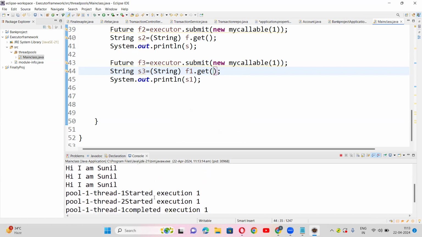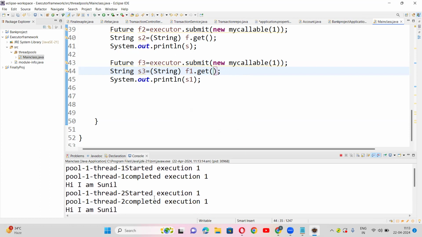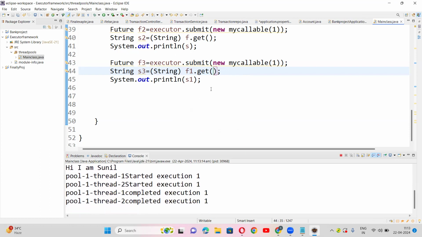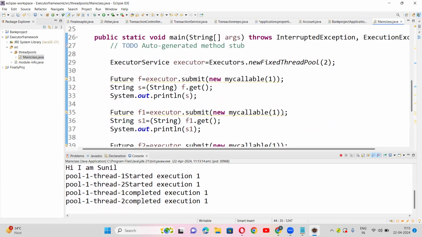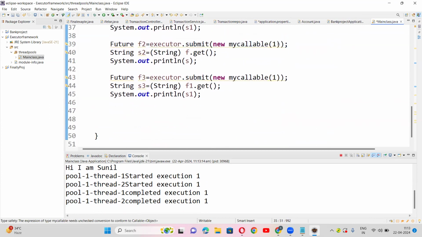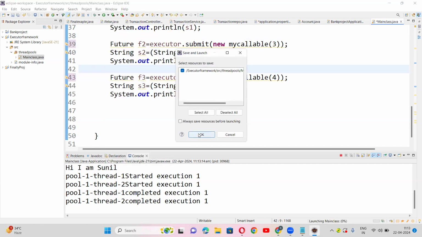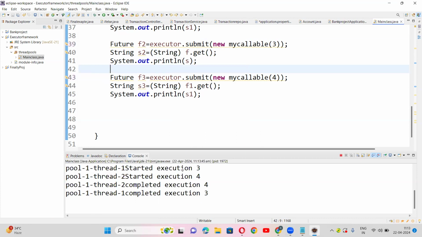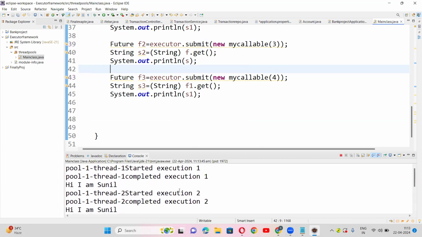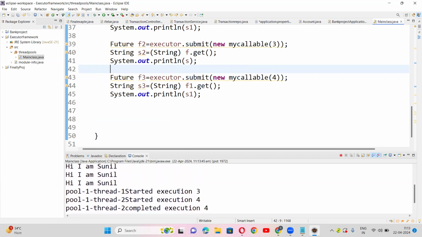See, guys, I'm passing one every time. See, 1 2 1 2 will come, then 3 4 3 4 will come.